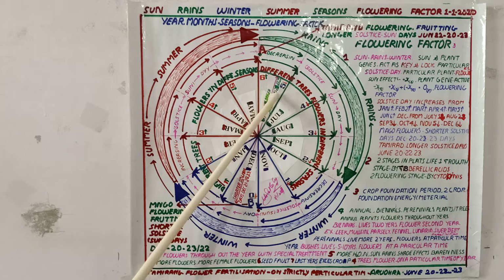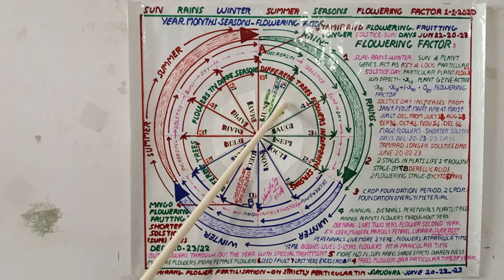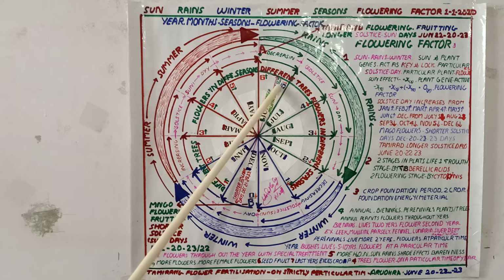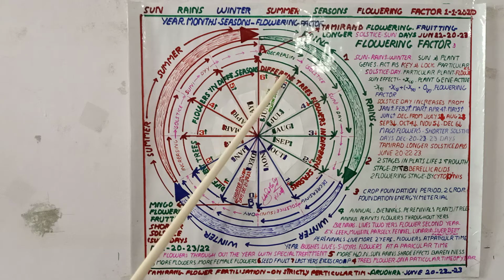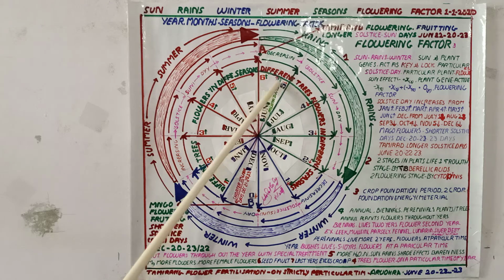Of course, some lower varieties get flowers and fertilization 5 days before or after. This is called the sensitive period of that particular tamarind tree. The tamarind tree's sensitive period is Ardra Karti, or the longest solstice day of the sun, 21, 22, 23.